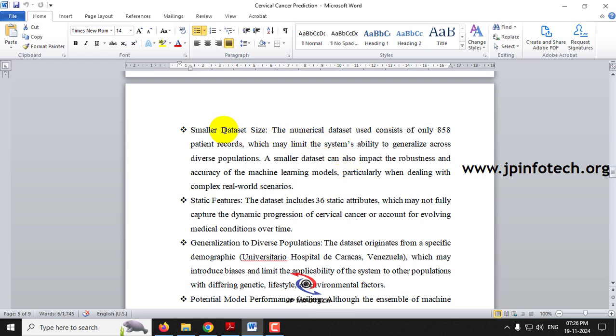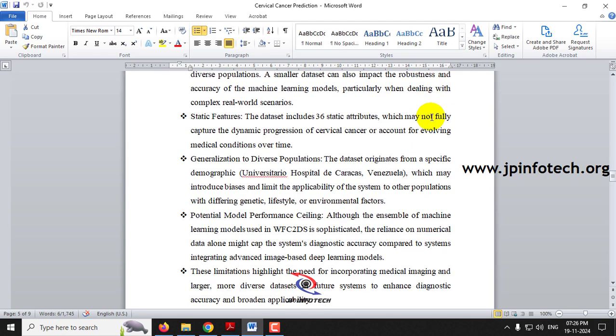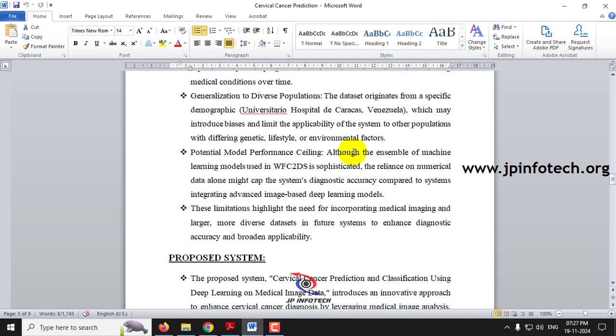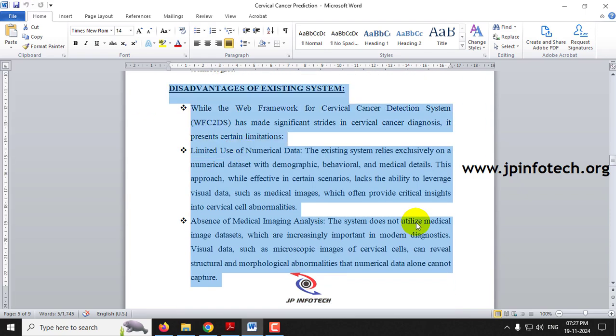Another disadvantage is that they used a smaller dataset of only 858 records, and they used static features. Other limitations are generalization to diverse populations and potential model overfitting, which are explained in the disadvantages of the existing system.